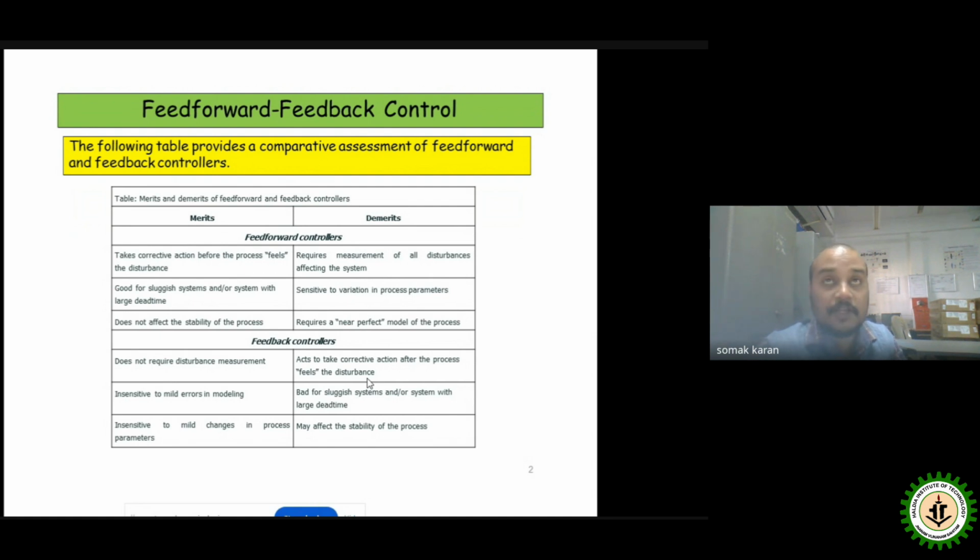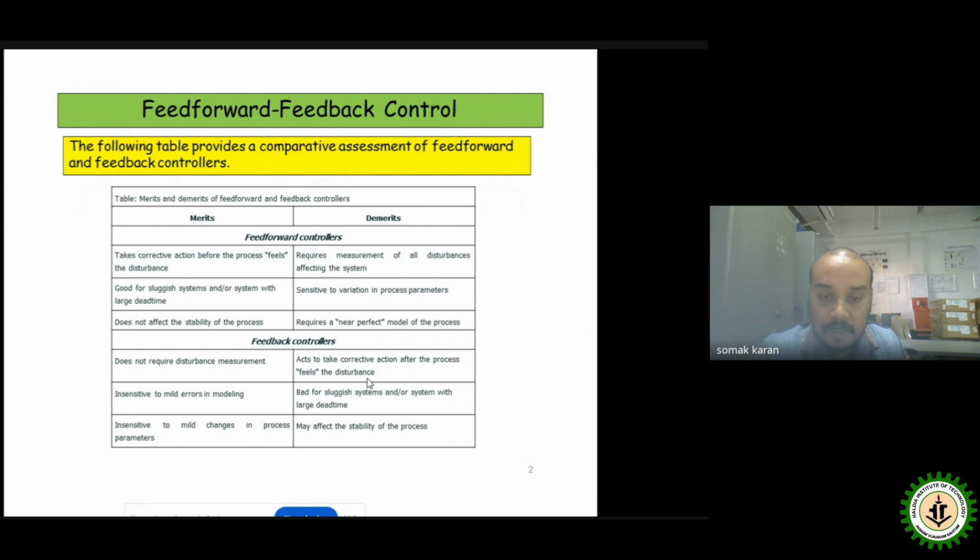It does not affect the stability of the process, because we are not concerned about the feedback or the output of a process. So there is no concern about the stability. We are only concerned about the rejection of disturbances. It requires a near perfect model of the process. As I already mentioned, perfect modeling is required whenever you are using the feed forward control as a single control strategy, without the feedback accompanying the feed forward one. So a nearly perfect model is required to use the feed forward control individually.